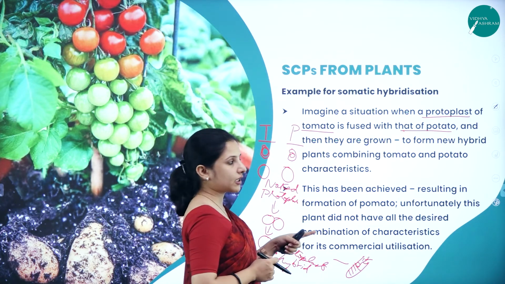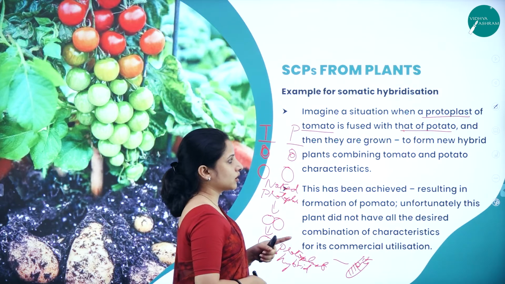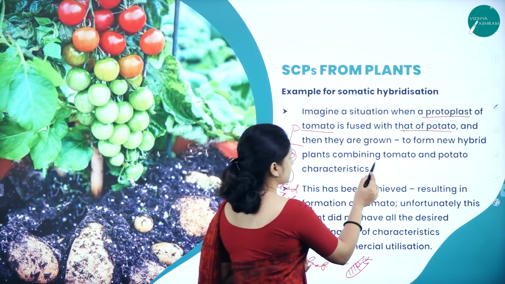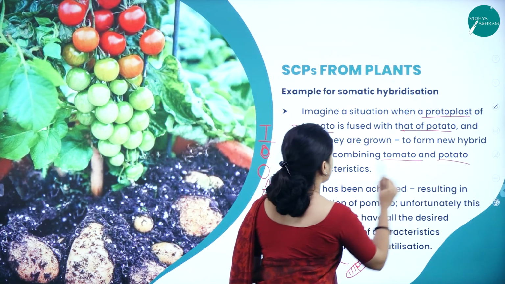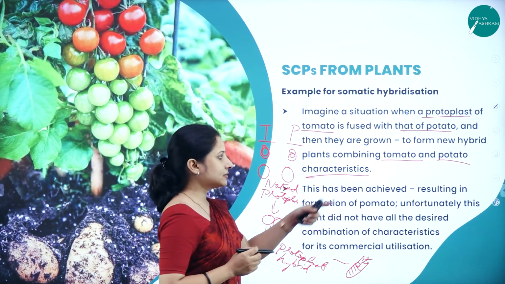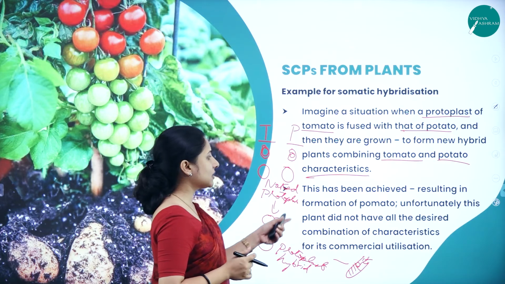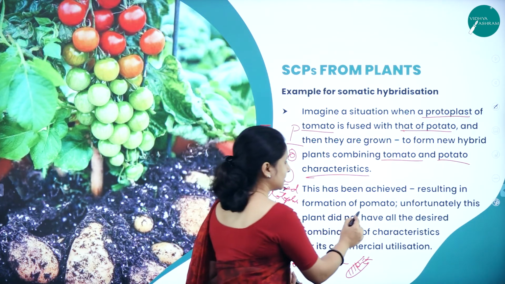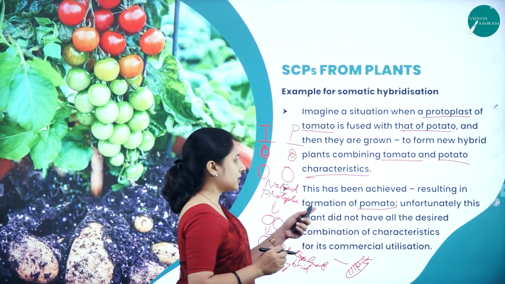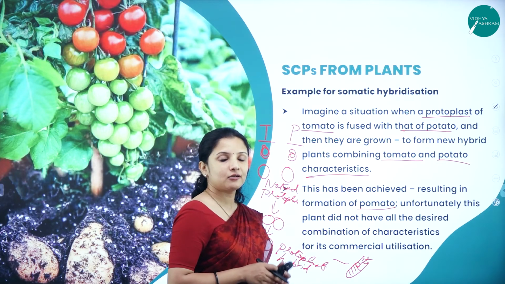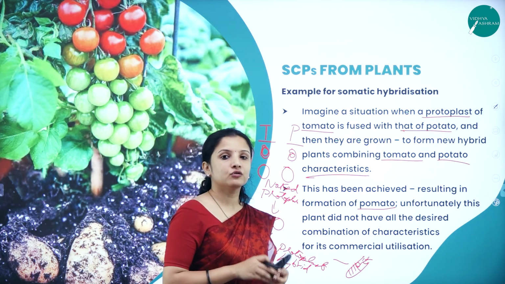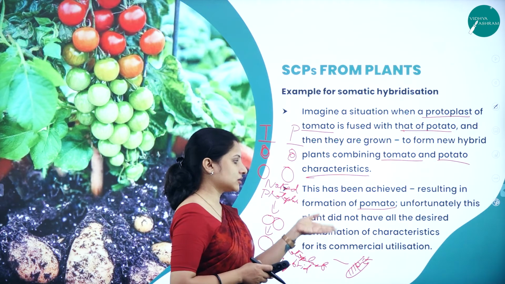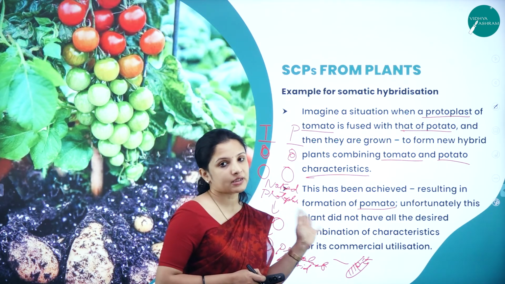It has not come into the market yet, but what they did is, a protoplast of tomato was fused with that of potato, and then they were grown to form new plants which have a combination of the characteristics of both tomato and potato, and this has been achieved, resulting in the formation of pomato, that is potato plus tomato. Unfortunately, this plant did not have all the desired characters that a plant should have to grow in a field. Therefore, this particular experiment was abandoned.